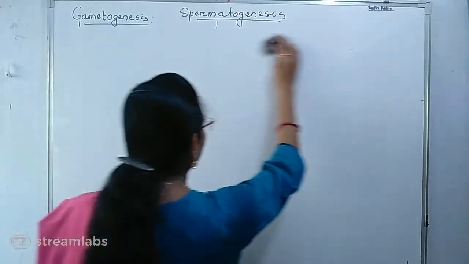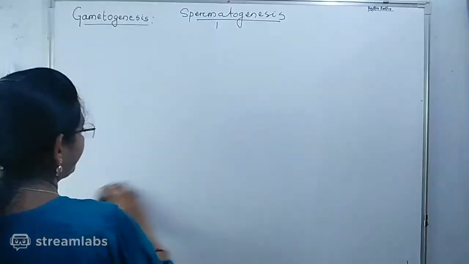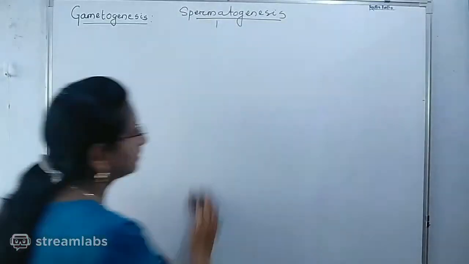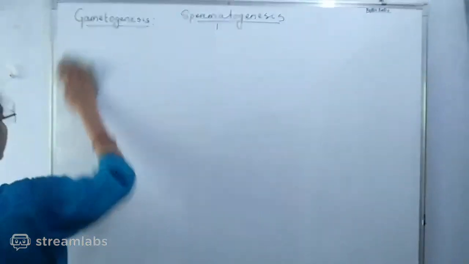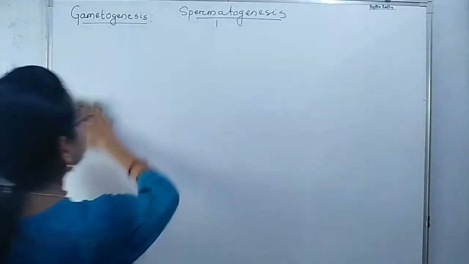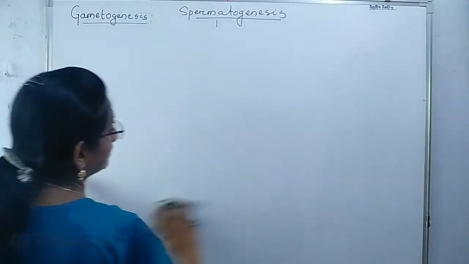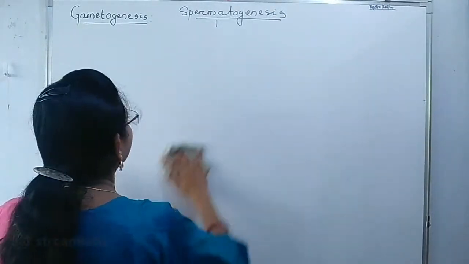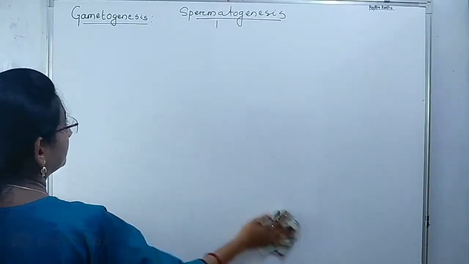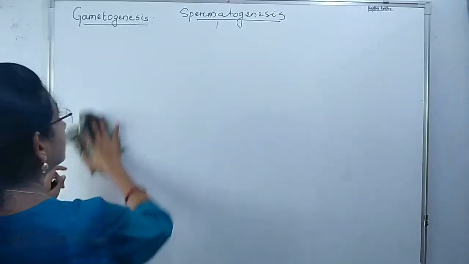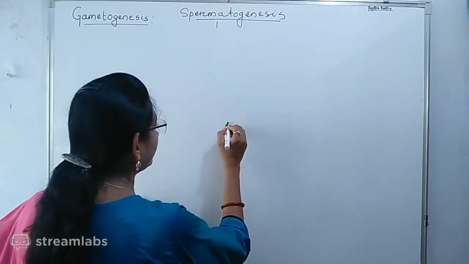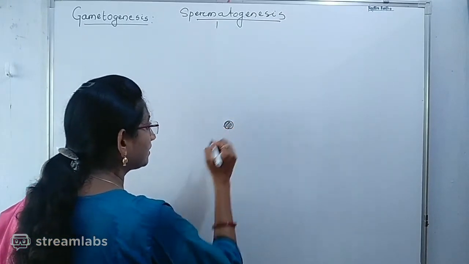If we want to represent this, the diagram is very important for the long question. It carries 2 to 3 marks to draw the diagram of the particular process. Is it clear to all of you? I have to draw the diagram over here and you have to draw with me.